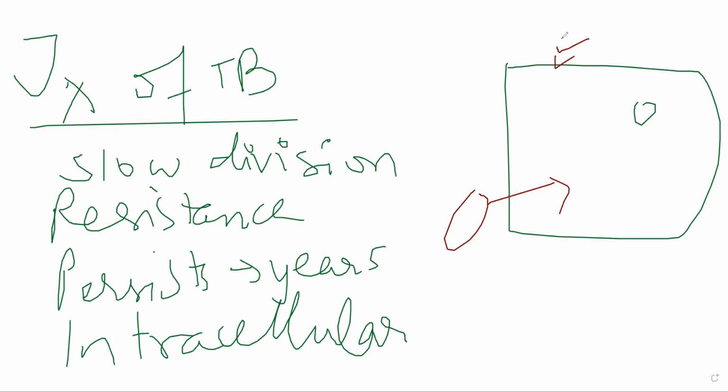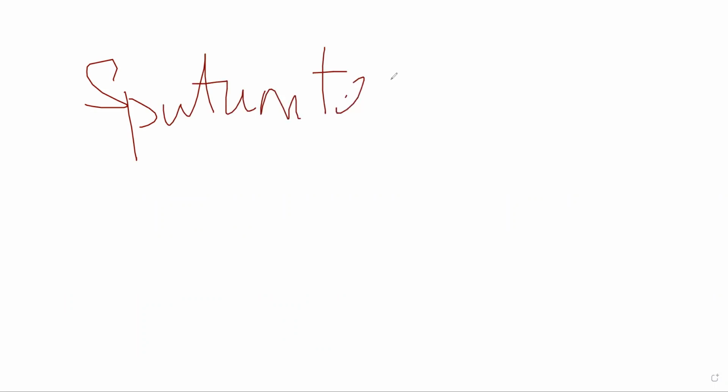Now, the aim of treating TB obviously is to kill as many bacteria as possible. Okay? And you keep on treating TB to the point where you get a negative sputum test. So there is a general diagnostic test called the sputum test that is done for TB patients. Okay, you ask the patient to spit out a little bit of sputum, and you check the sputum for any bacterial growth. There is obviously a limit, but if it is below that limit, it is fine. Okay, you keep on giving the treatment of TB till you get a negative sputum test.